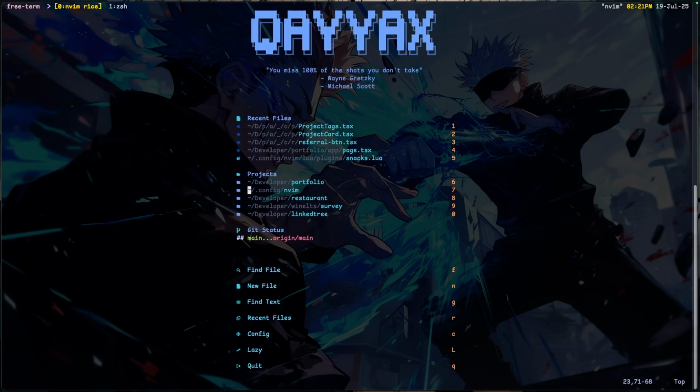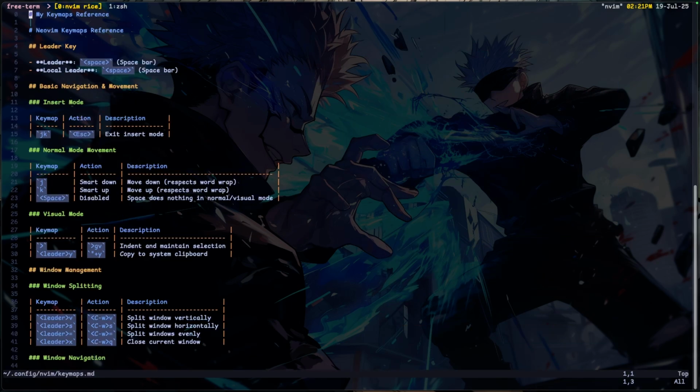Okay. Find files. So let me now take you to my keymaps. I actually made a markdown file, a documentation of all the keymaps I have already. So I think we could just read through that.